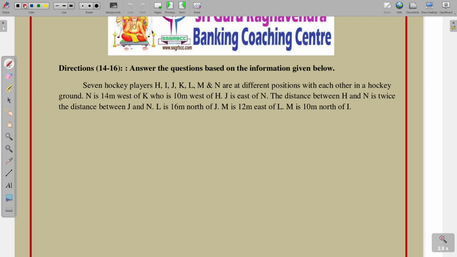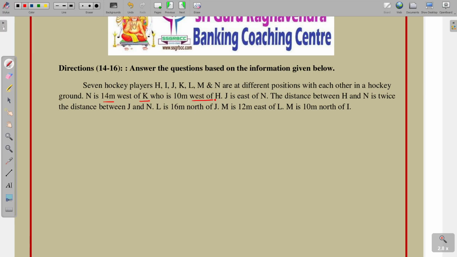Questions 14 to 16. Answer the following questions based on the given information. Seven hockey players H, I, J, K, L, M and N are at different positions on a hockey ground. Starting from N, N is 14 meters to the west of K, who is 10 meters to the west of H. Next, J is east of N.